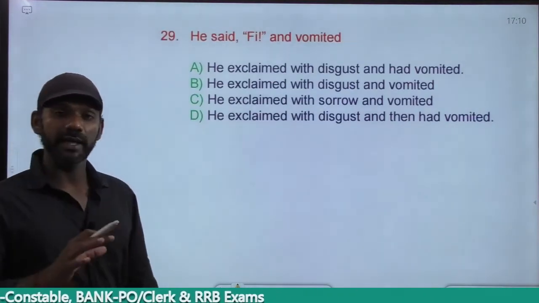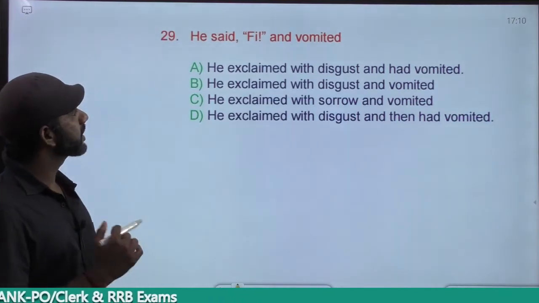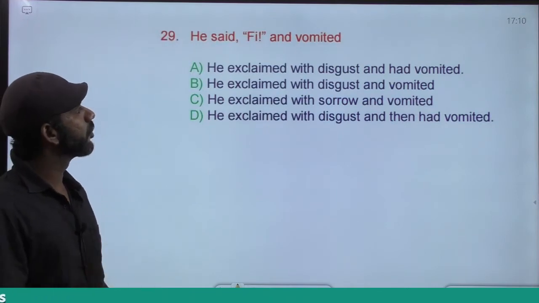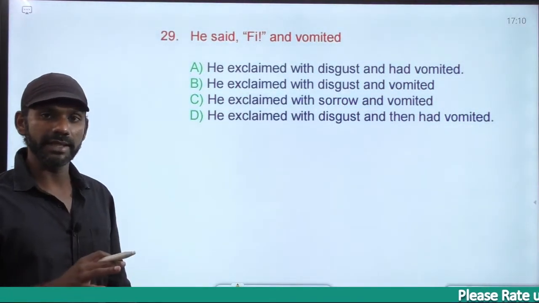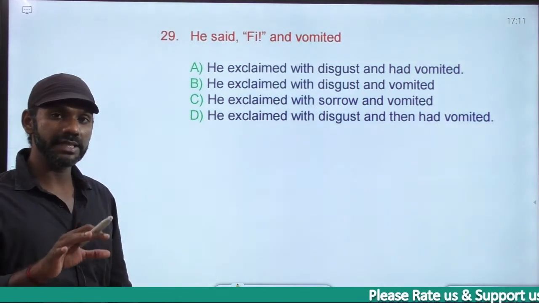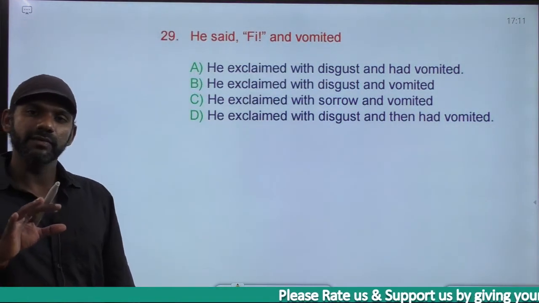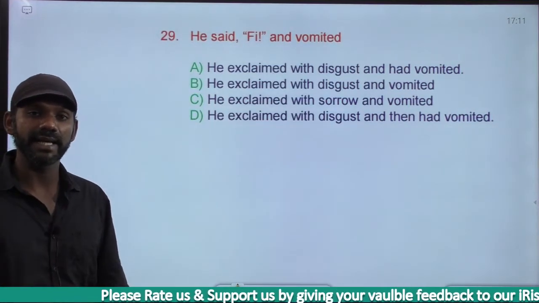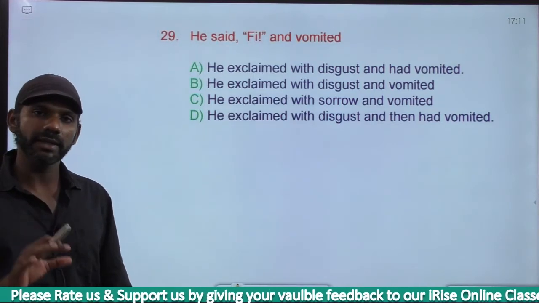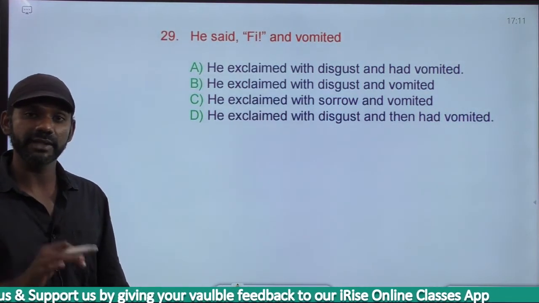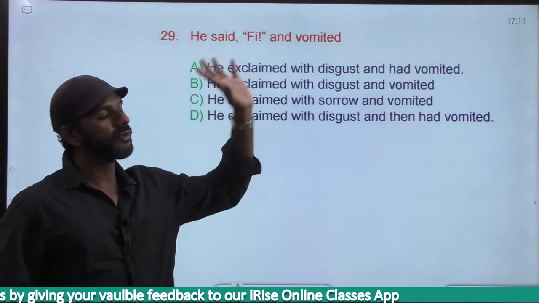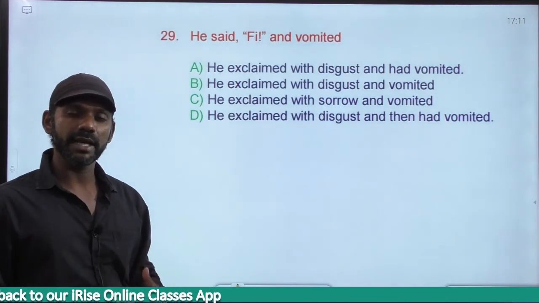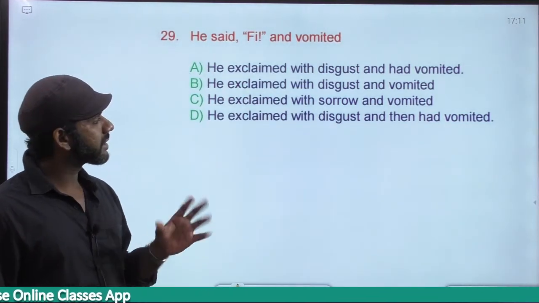He said, "Fee!" and vomited. I give you this as an example if you remember. The word fee has no meaning actually. As we have discussed in the rules part, the word or words given within quotations is termed as direct speech. So rules are applicable only onto the words given within quotations. Now in this sentence, the word vomited is not given within quotations. So rules are not applicable on the word vomited. It must remain the same.